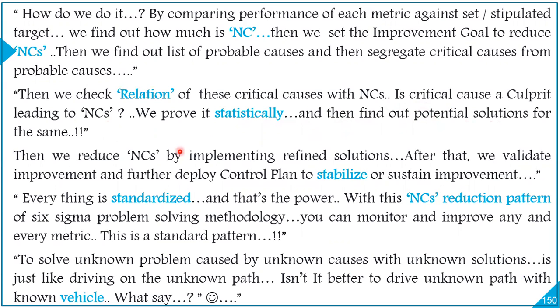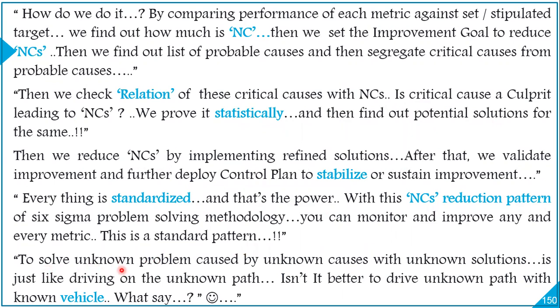What do we do next? Then we reduce NCs by implementing refined solutions. After that, we validate improvement and further deploy a control plan to stabilize or sustain the improvement. Everything is standardized, absolutely everything. And that's the power. With this NC reduction pattern of the Six Sigma problem solving methodology, you can monitor and improve any and every metric. This is a standard pattern.